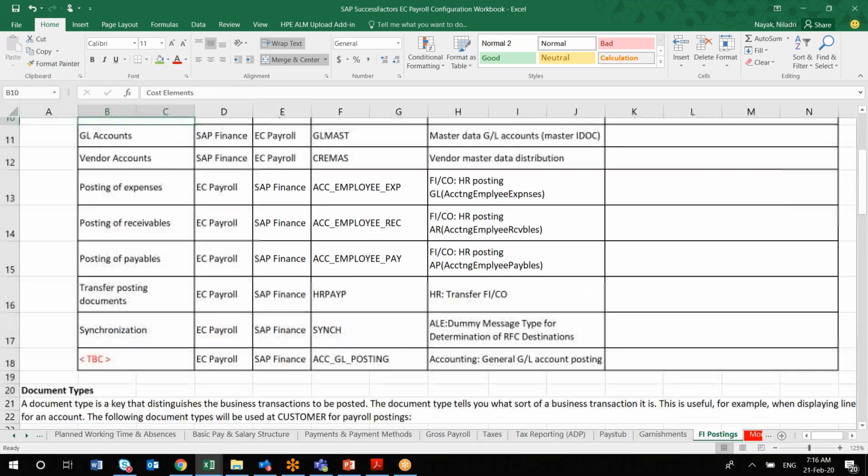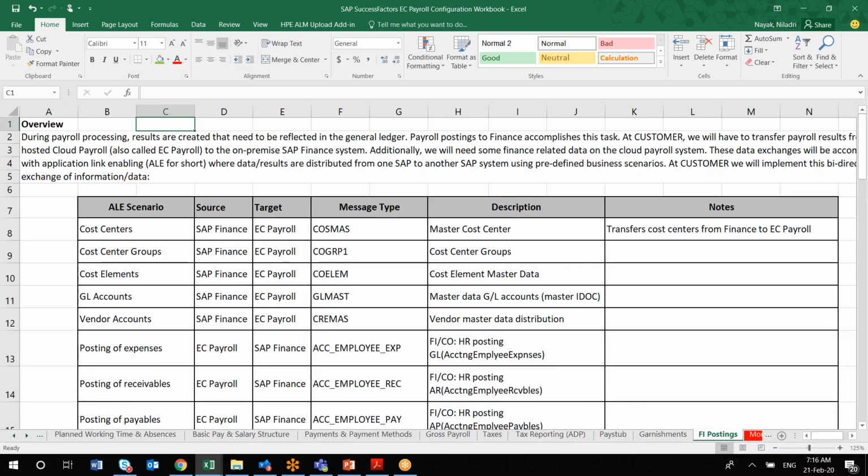So here I have a question for you, Rohini. Can you let us know what ALE is? You must be knowing this. It's application link enabling. Between two SAP systems, for example, one HCM system and the other finance system, how do you connect? That connection is called ALE, application link enabling.